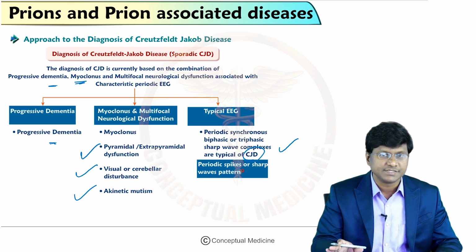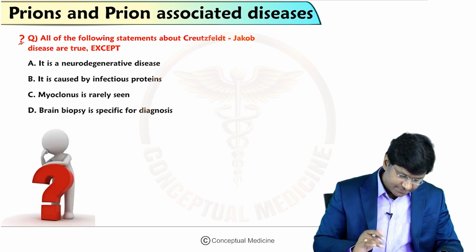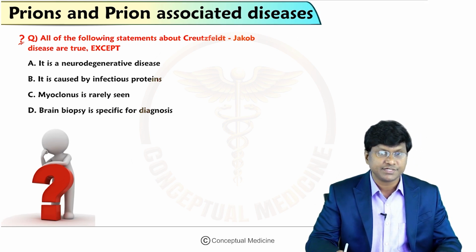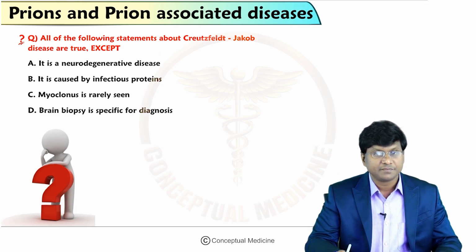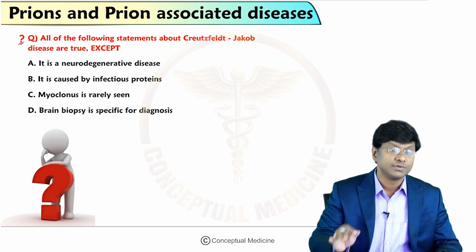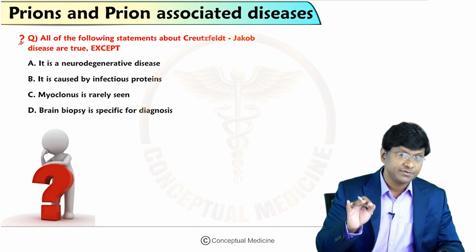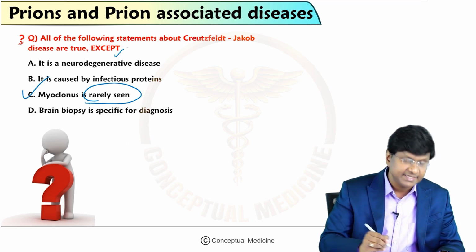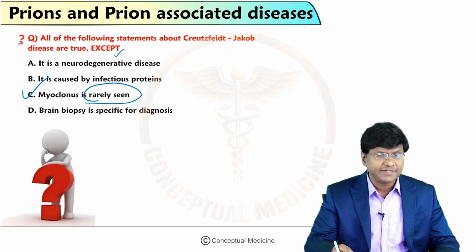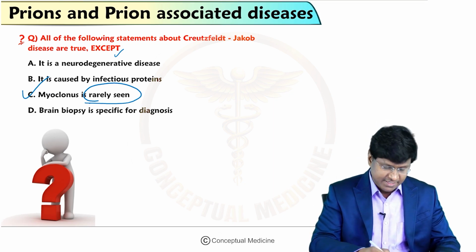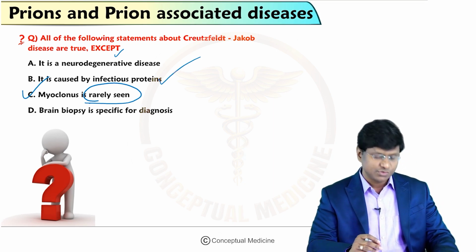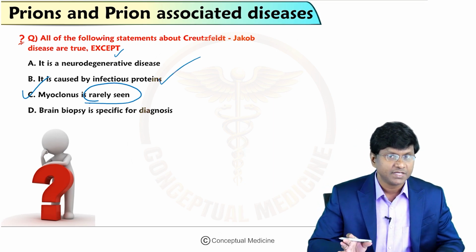This table is a short summary of Creutzfeldt-Jakob disease. Now you see another question. All of the following statements about Creutzfeldt-Jakob disease are true except: it is a neurodegenerative disease caused by infectious proteins; myoclonus is rarely seen; brain biopsy is specific for diagnosis. Let me tell you, in almost 85 to 90% of individuals, myoclonus is seen. Rarely seen is an incorrect statement. The question asked is except. And definitely it's a neurodegenerative disease caused by infectious proteins, and brain biopsy will help you in the diagnosis.